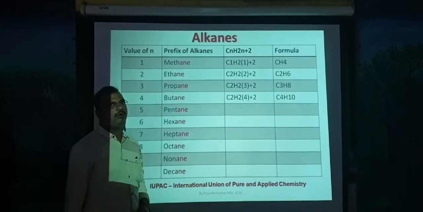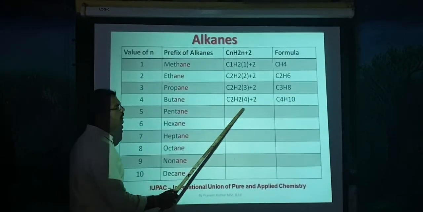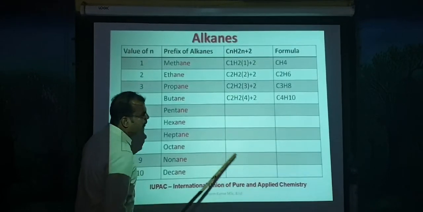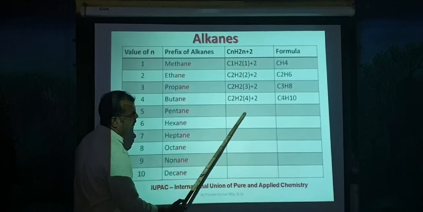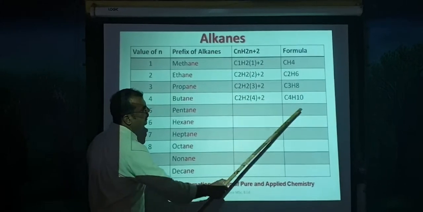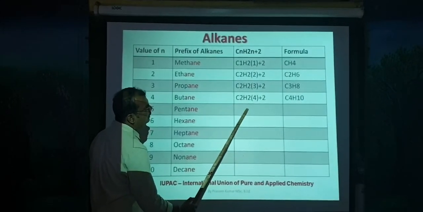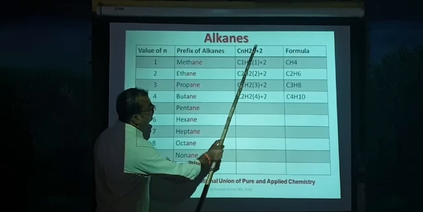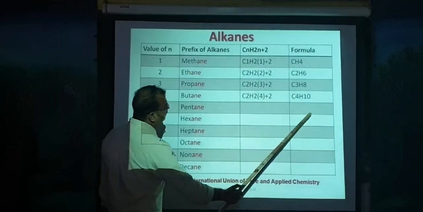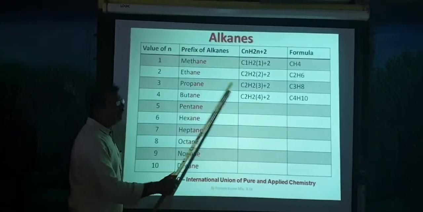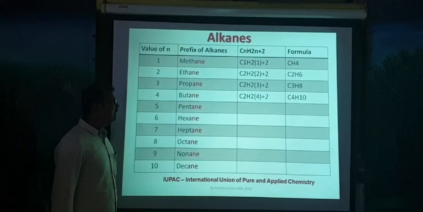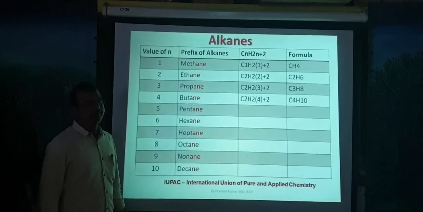I will give you homework. You need to fill up all these blank places. You need to fill up the formula, and here also the formula and atomic number. This is the general formula you should write, and also the molecular formula, by filling all these blank spaces. In the next class, we will discuss alkenes. Thank you.